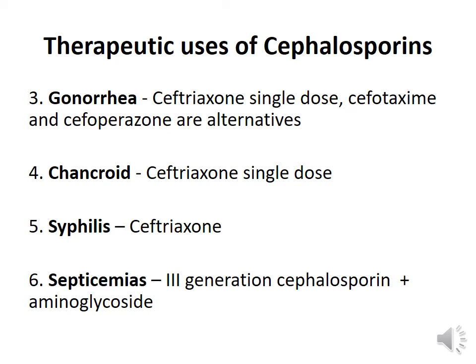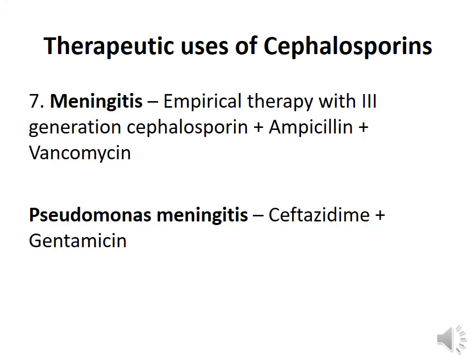Synergistic activity between cephalosporins and aminoglycosides has been recorded in the treatment of septicemias. It is a third generation or a fourth generation cephalosporin. For empirical treatment of meningitis, third generation cephalosporins with ampicillin and vancomycin is indicated. For pseudomonal meningitis, third generation cephalosporins like ceftazidime, cefoperazone with aminoglycosides is indicated for synergism.